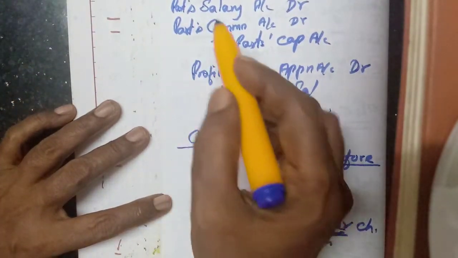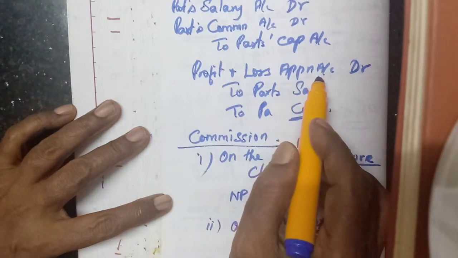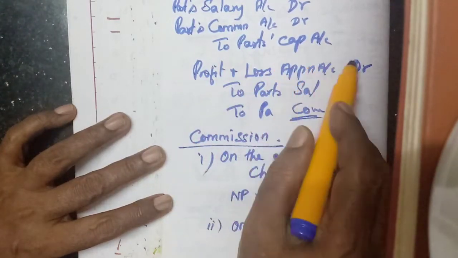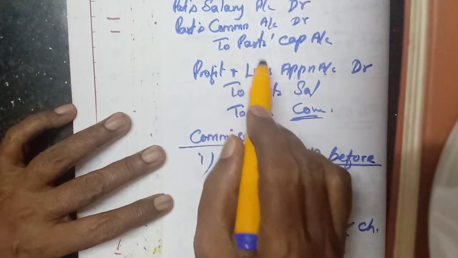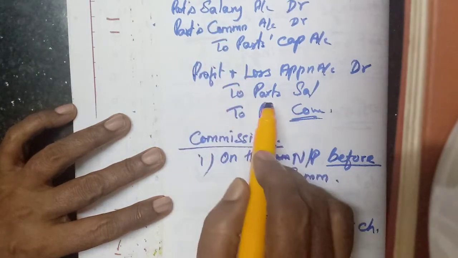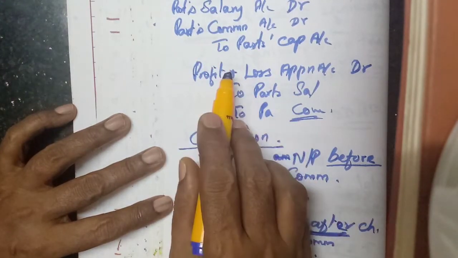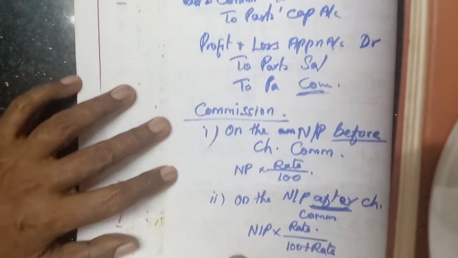Then this entry will be transferred to profit and loss appropriation account. So this account should be debited, and what we have debited should be credited. So we can write partner's salary and commission account transferred to profit and loss appropriation account.